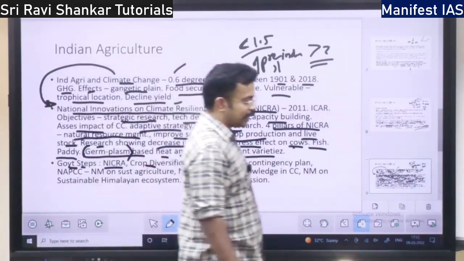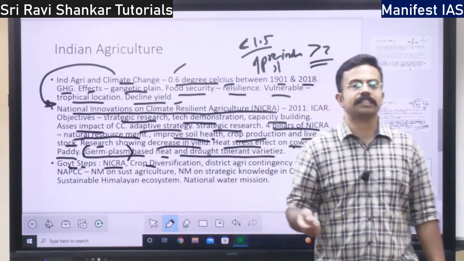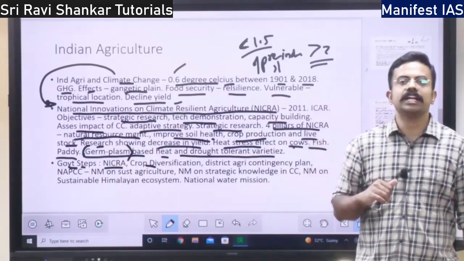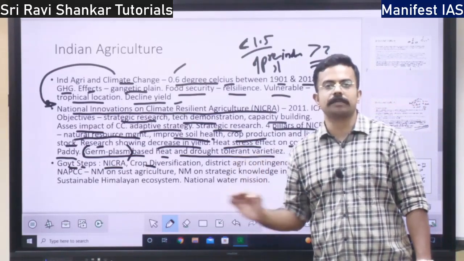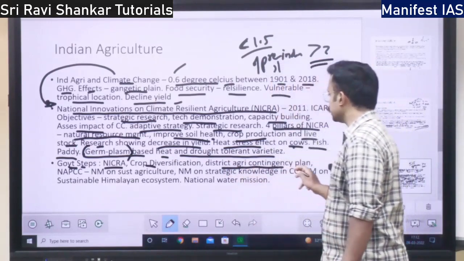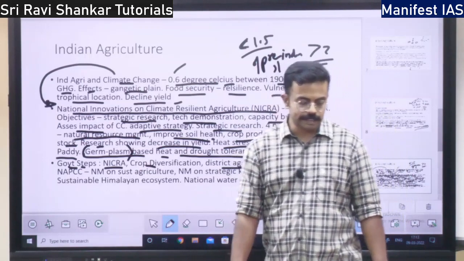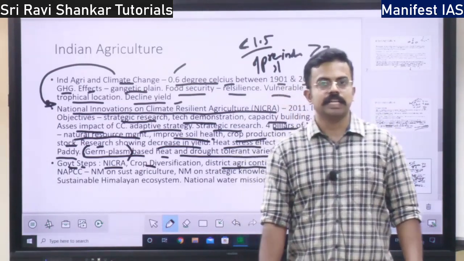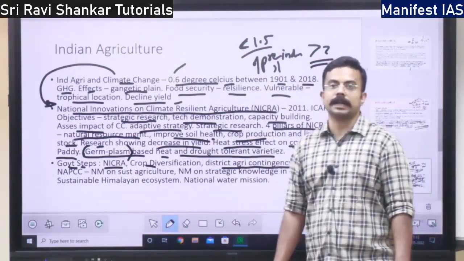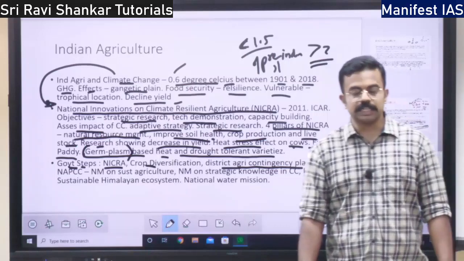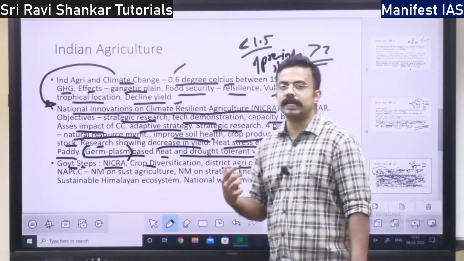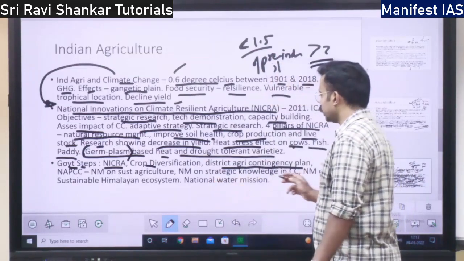Then crop diversification. Crops are being diversified. Various other crops are being grown, those crops which are resilient to climate change, right? And there is a district agriculture contingency plan. This plan talks about how agricultural contingency will be dealt with. Agricultural contingency means emergency. How is it going to be dealt with? That is one of the steps.